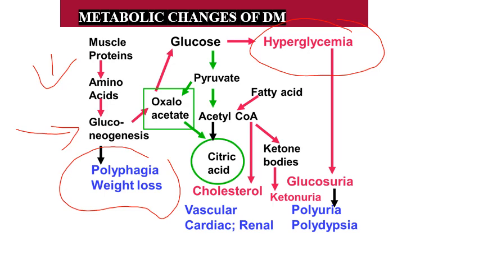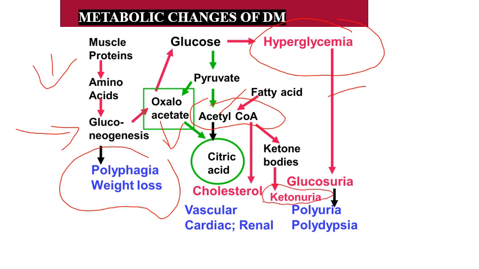There will be more lipolysis also. More lipolysis means more free fatty acid. More free fatty acid means more acetyl coenzyme A. Usually the acetyl coenzyme A has to enter the TCA cycle and be utilized. But here this accumulated acetyl coenzyme A, because of the depletion of oxaloacetate, will be channeled for the synthesis of ketone bodies. So more ketone bodies are synthesized in uncontrolled diabetes mellitus, which can lead to ketonemia and ketonuria.